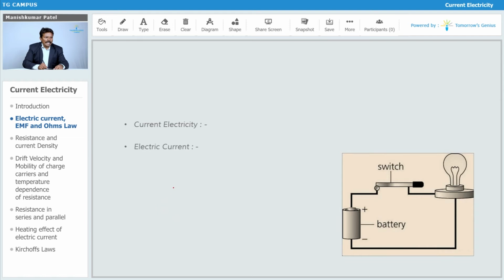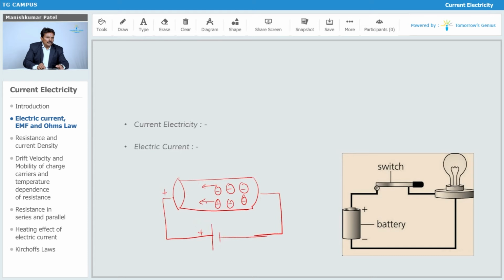Obviously we know that if I consider, let's say, this is the cross sectional view of your conductor, which consists of a large number of free electrons. We will just take the example of an electron over here. Initially they are moving randomly in any direction. They don't have a particular direction, but when you apply this external battery or supply, all of them will move in a particular direction. They will get attracted towards over here. So this constitutes your current.